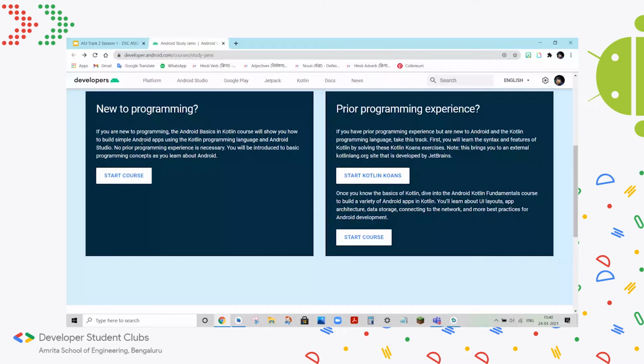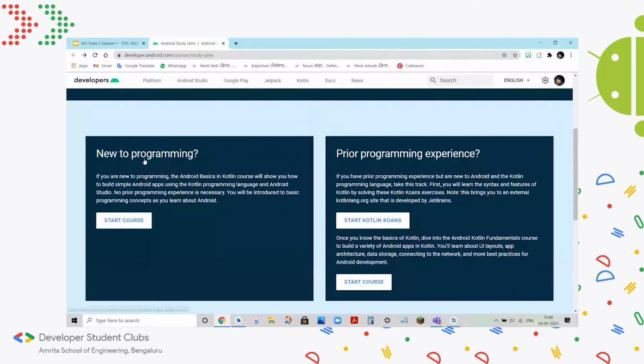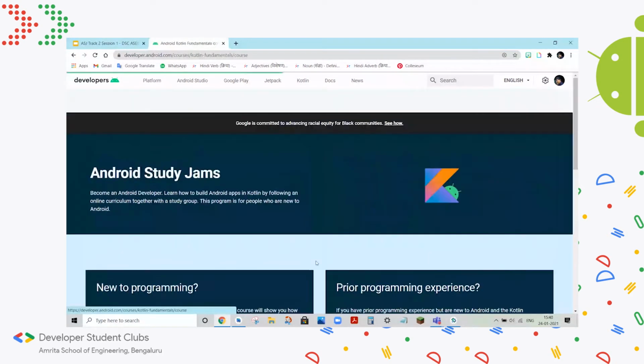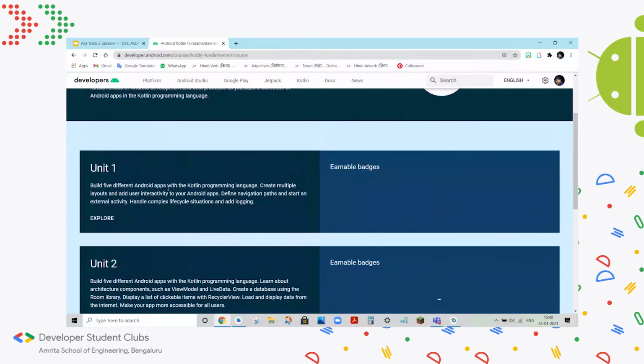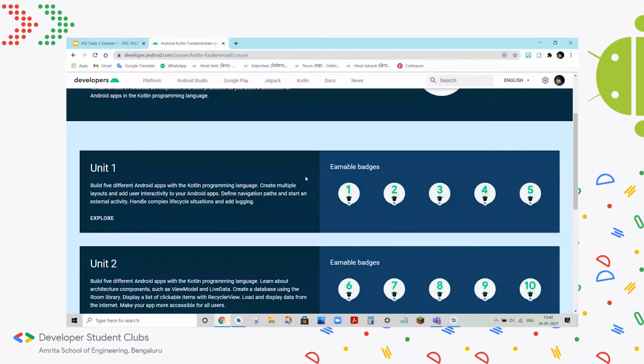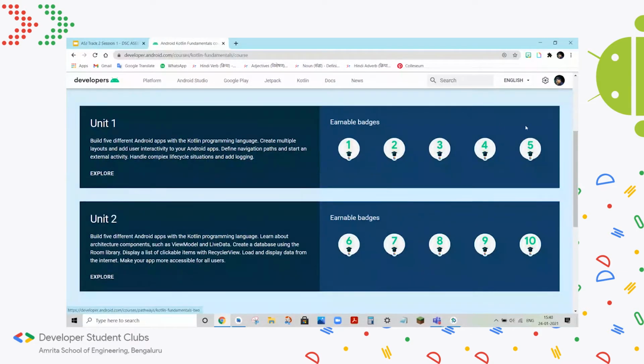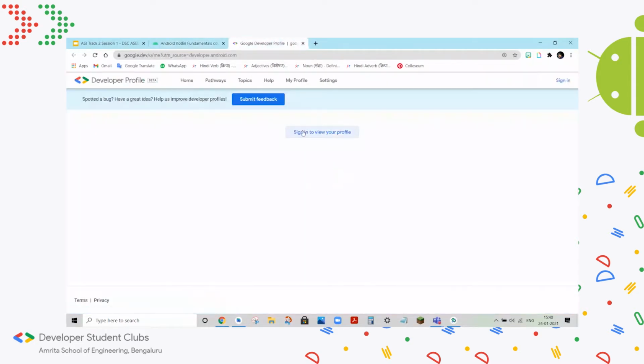So you have 2 tracks here. The new to programming track was covered in December, and we'll be starting the prior programming experience track. If you hit start course, you can see 2 units. And you can see all the badges. As you see, I've completed all 10 badges, so they're highlighted. And the developer profile can be accessed like this. You'll have to sign in again.